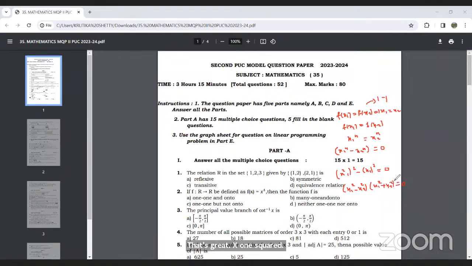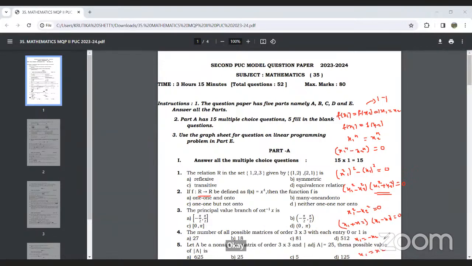Since the function is defined from R to R, the second factor x1 square plus x2 square equals 0 cannot be obtained, because it would give imaginary values. So we only need to consider the first factor, x1 square minus x2 square equals 0. Applying a square minus b square, one factor is x1 plus x2 and another factor is x1 minus x2. On simplifying, we get x1 equals minus x2, or x1 equals x2.